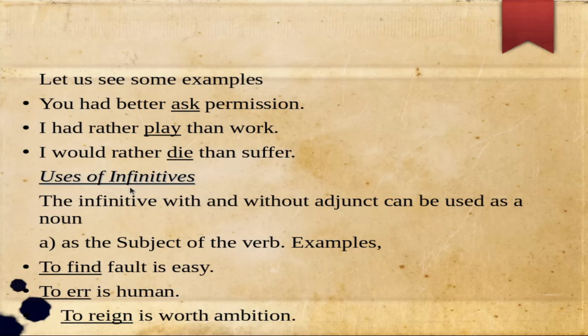Now let us check the uses of infinitives. The infinitive with or without to can be used as a noun. Now we use an infinitive as a noun in different ways. The first one is as the subject of the verb. Examples are: to find fault is easy, to err is human, to reign is worth ambition.